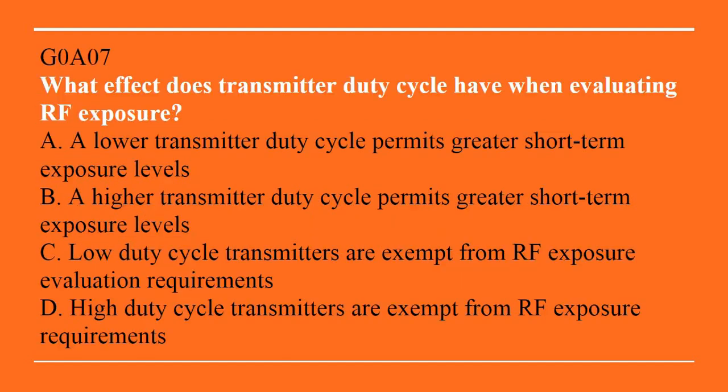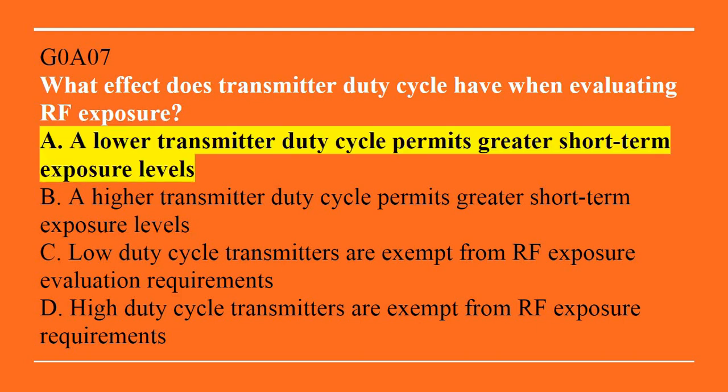G0A07. What effects does transmitter duty cycle have when evaluating RF exposure? A. Lower transmitter duty cycle permits greater short-term exposure levels. B. A higher transmitter duty cycle permits greater short-term exposure levels. C. Low duty cycle transmitters are exempt from RF exposure evaluation requirements. Or D. High duty cycle transmitters are exempt from RF exposure requirements. Correct answer is A. A lower transmitter duty cycle permits greater short-term exposure.